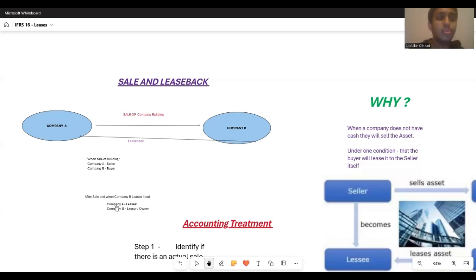And since company A is using it for a certain period of time, which I have not mentioned here, it will be known as the lessee.